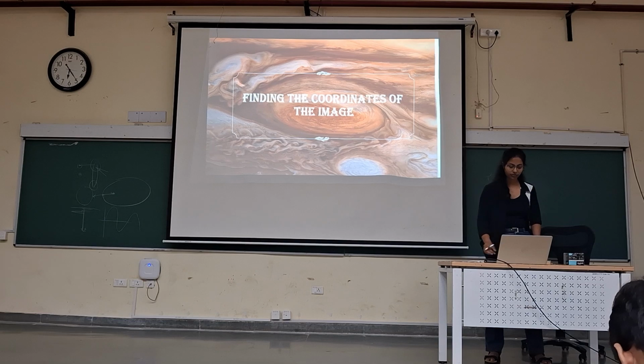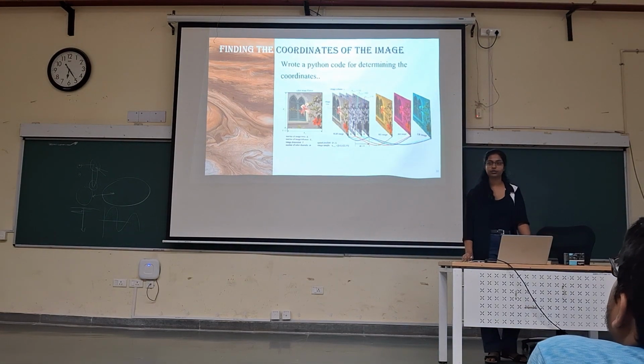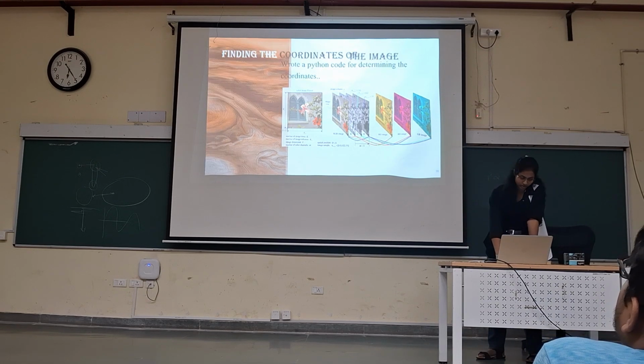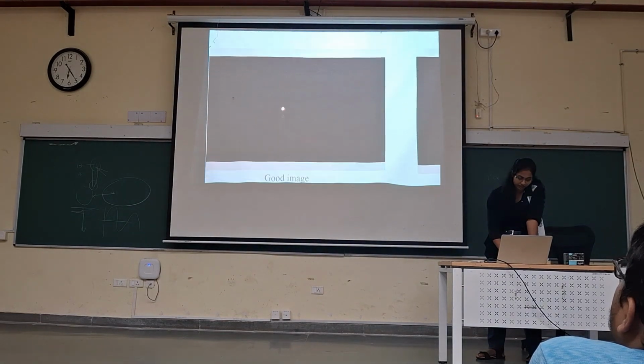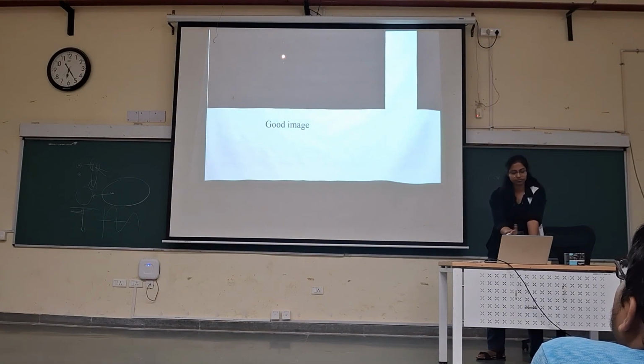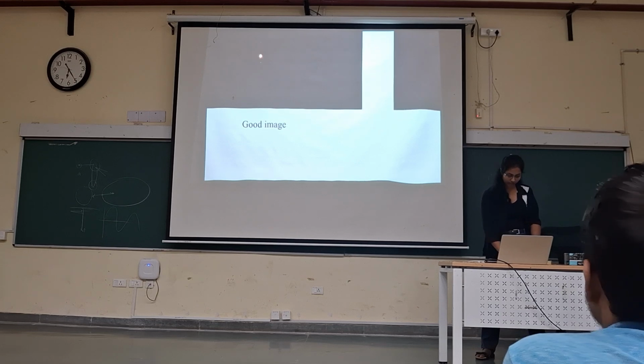For calculating any distance, we need 2 points and the coordinates of those 2 points. So the first thing we'll do is to find out the coordinates. So we have an image, let's assume this image, and we have around 5 points. So we need 5 coordinates. So we are going to design a Python code which will help you to get those coordinates. So I'll explain the code.